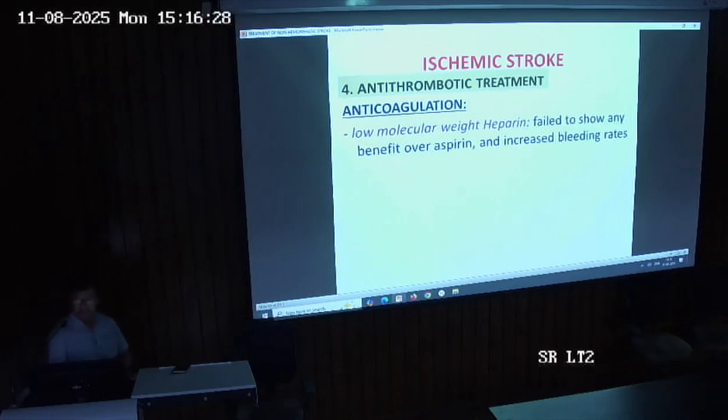After platelet inhibition comes the role of anticoagulation. Anticoagulation is done through low molecular weight heparin. This low molecular weight heparin fails to show any benefit over aspirin and shows increased bleeding rates.